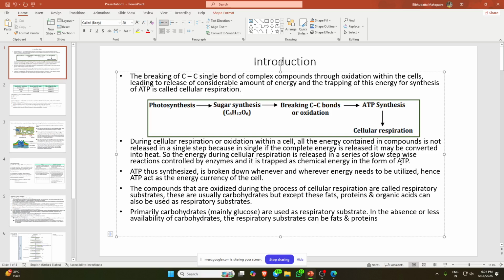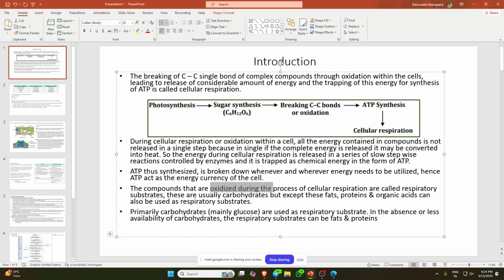Why is ATP the energy currency of the cell? Because whenever there is a requirement of energy, it will give the energy. It will not directly release energy to the cell. As you have seen in the NCERT, the energy will not be released directly to the cell, or in a single step. It will be controlled with the help of enzymes.